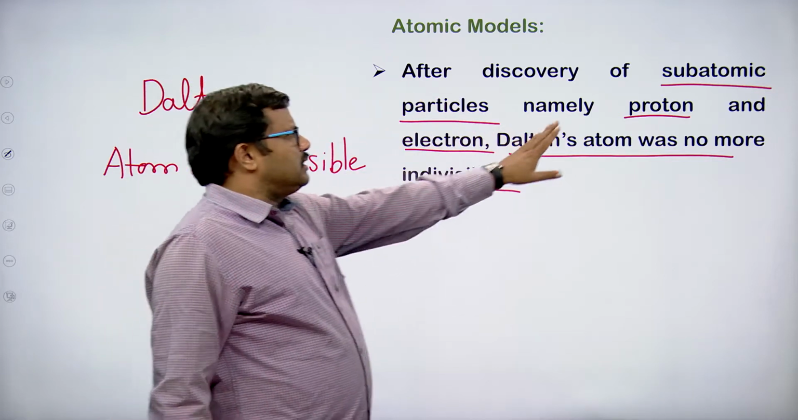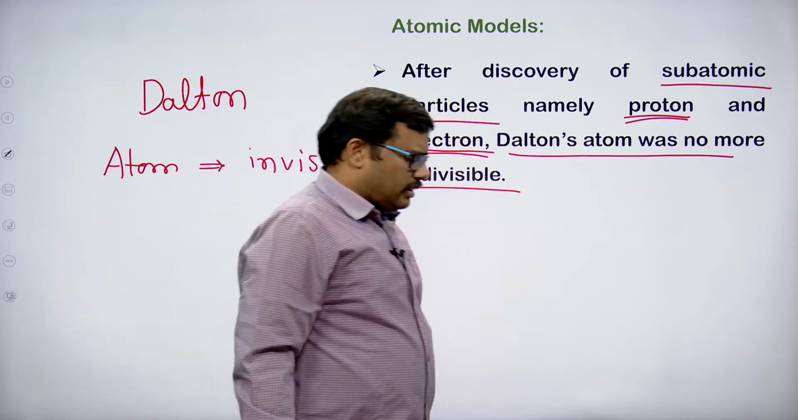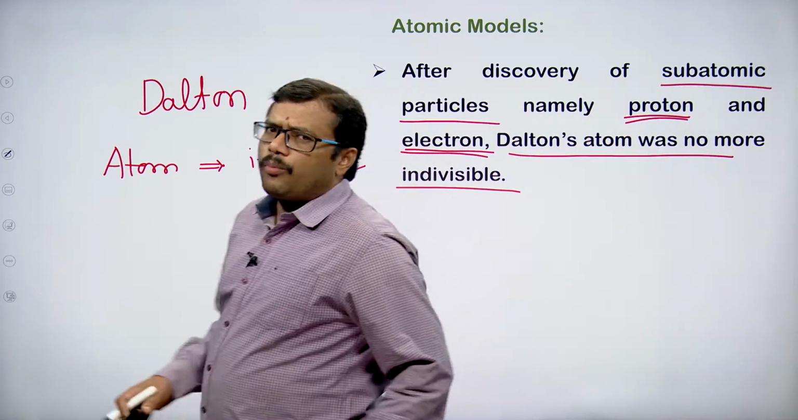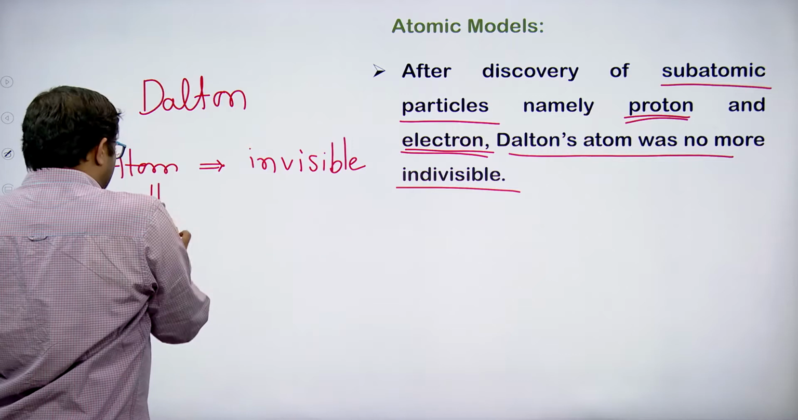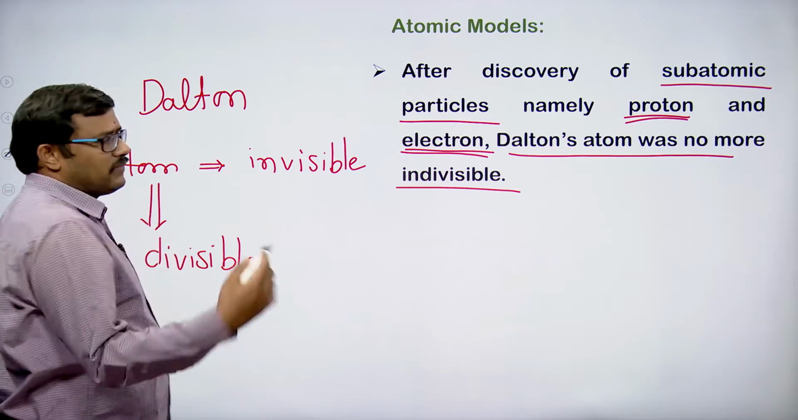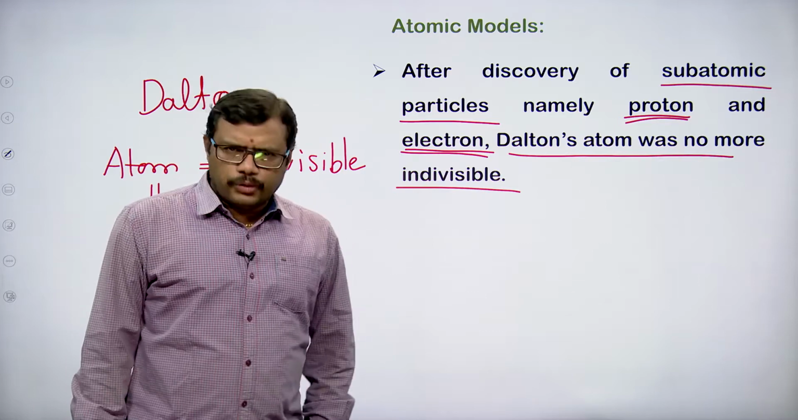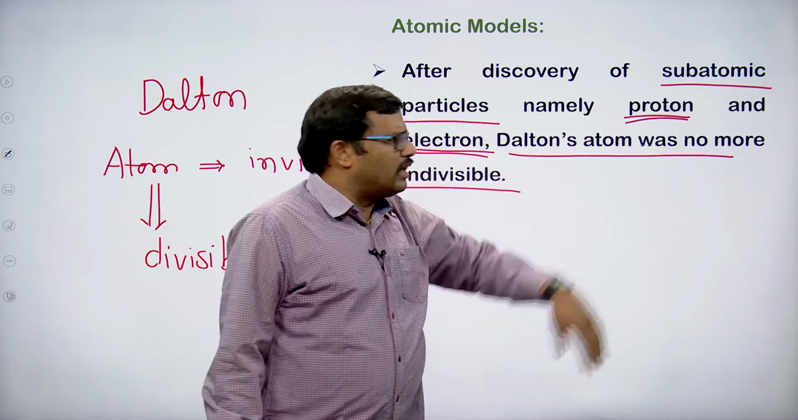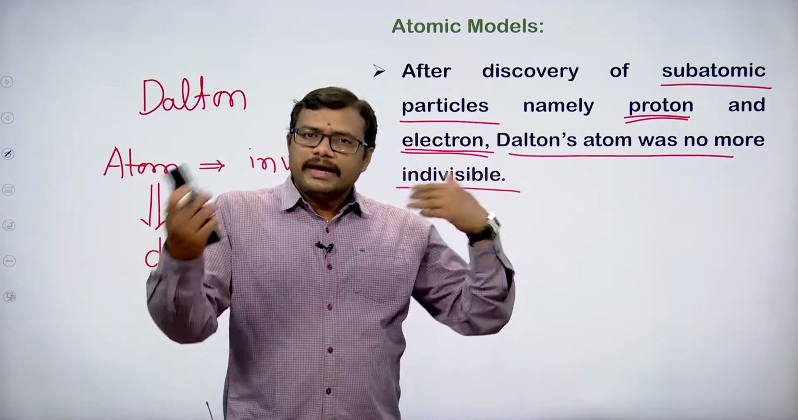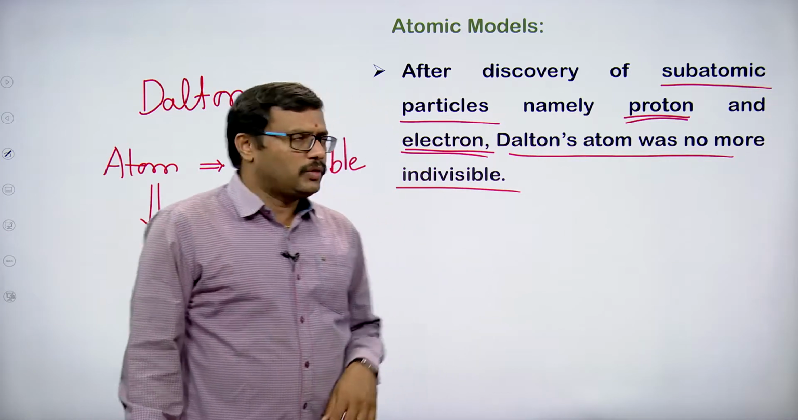But the discovery of the electron by J.J. Thomson and the proton by Goldstein proved that the atom further contains some more particles, subatomic particles. So it clearly indicates that the atom is divisible. We can further divide the atom into smaller particles like electron, proton and neutron. Therefore Dalton's atom was no more indivisible. Now it is divisible, in the sense that it consists of more particles: electrons, protons and neutrons.